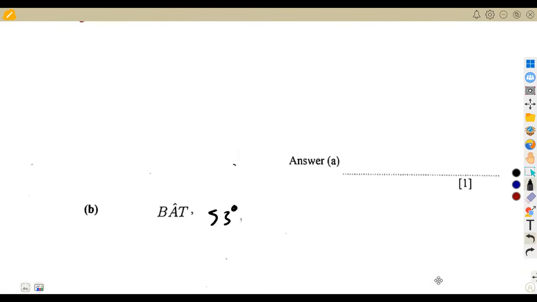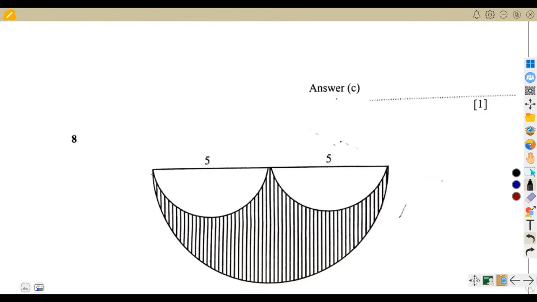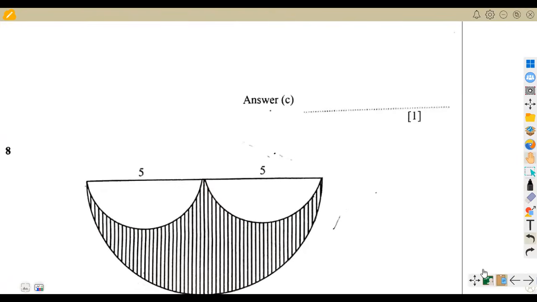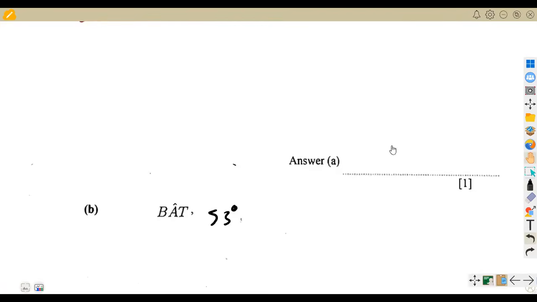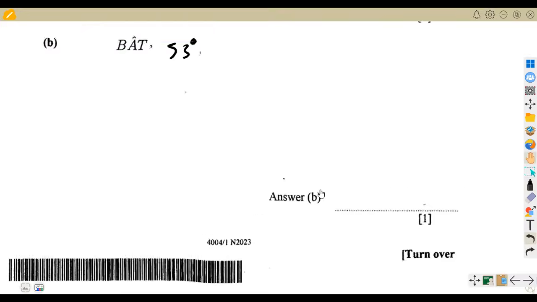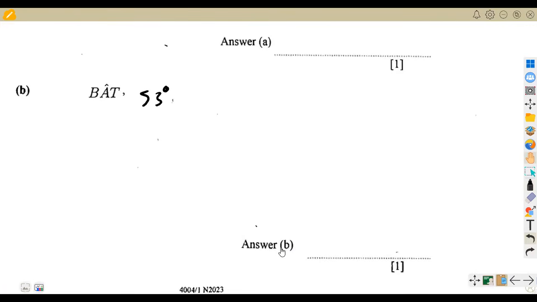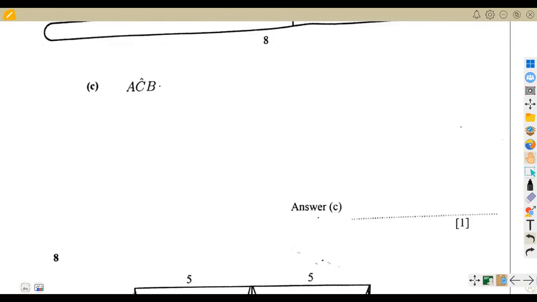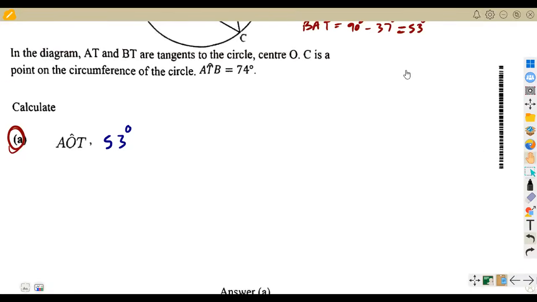Okay, let us check another question. That was from the same circle geometry, I think. Is it the same, or maybe I skipped? Answer C. This is B. There's another question. Why do they say answer C? Because this is B here. C is supposed to be where? On top. Oh, there it is on top here. All right, ACB. There's another angle, ACB. So let us check angle ACB.